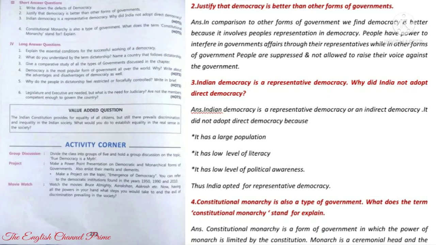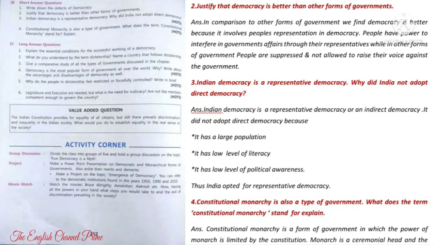Third question: Indian democracy is a representative democracy. Why did India not adopt direct democracy? Answer: Indian democracy is a representative democracy, or an indirect democracy, because it did not adopt direct democracy for the following reasons. First, it has a large population. Second, it has a low level of literacy. Third, it has a low level of political awareness. So, India opted for representative democracy.